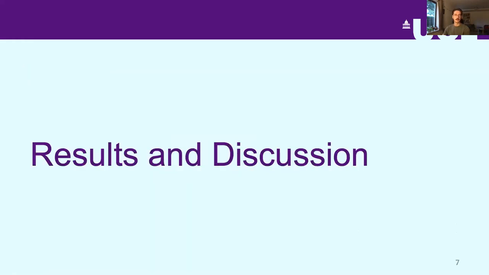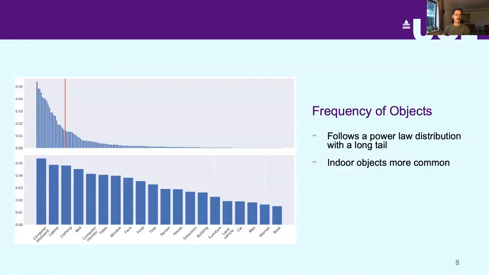In terms of results, I will have to be quite brief, but you're more than welcome to check out the paper in case you would like more details. Essentially, in terms of the frequency of objects that we saw appear in these photos, we noticed that they follow a power law distribution with a very long tail. So that is to say there are many objects that appear very rarely, while a few objects appear very frequently. And additionally, we found that indoor objects are much more common in these reports. So for example, computer keyboard and laptop were the most frequent object classes that appeared in these reports.